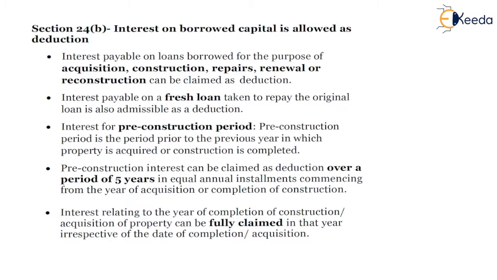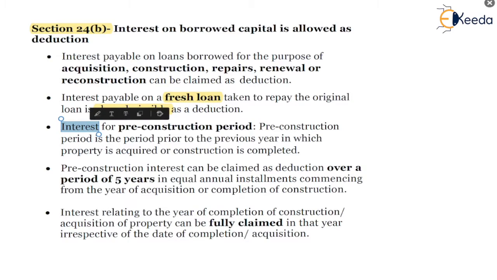So on the screen, section 24B, interest on borrowed capital is allowed as deduction. First point, interest payable on loans borrowed for the purpose of acquisition, construction, repairs, renewal, or reconstruction can be claimed as deduction. Interest payable on a fresh loan taken to repay the original loan is also admissible as a deduction.